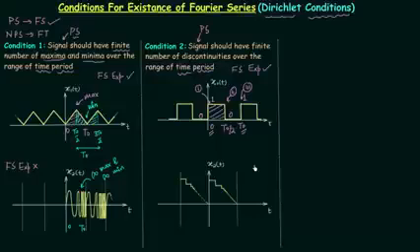Now we will discuss what will happen in case of signal x2(t). From the waveform of signal x2(t), it is very much clear that the signal is a periodic signal because same type of structure is repeated after a particular interval of time, and this interval of time is the fundamental period of the signal. According to condition number 2, the signal should have finite number of discontinuities over the range of time period. So we will analyze the signal waveform in one time period and we will find whether it is having the finite number of discontinuities or not.